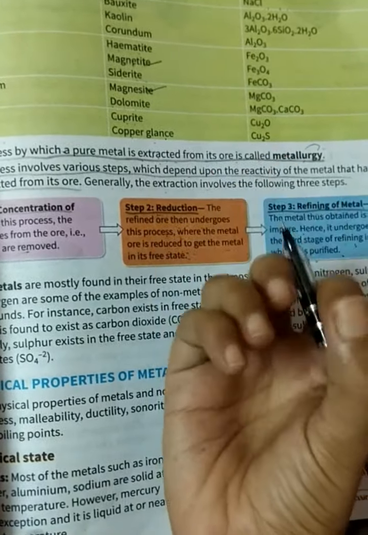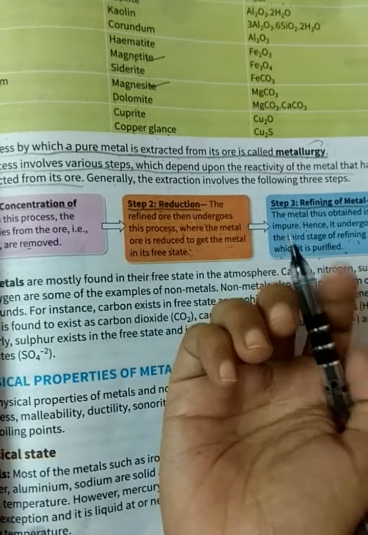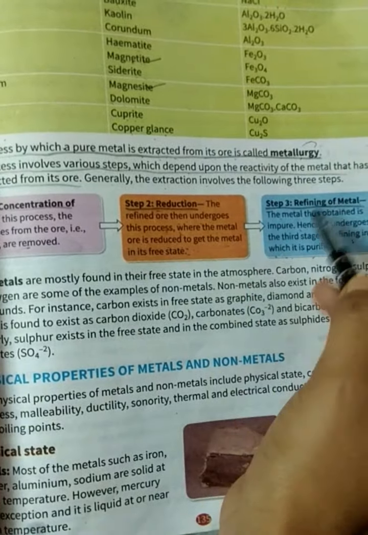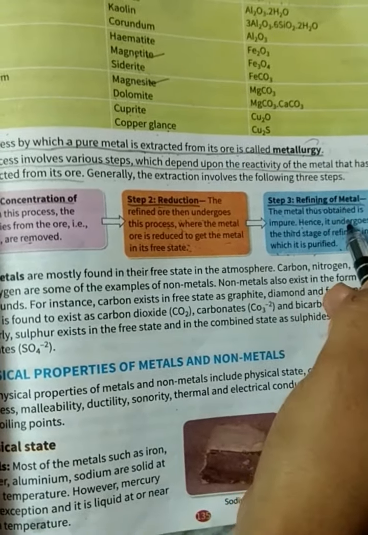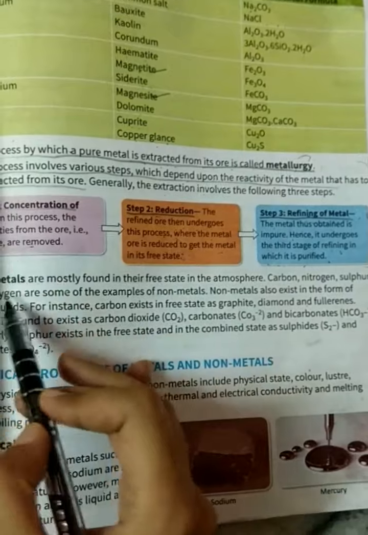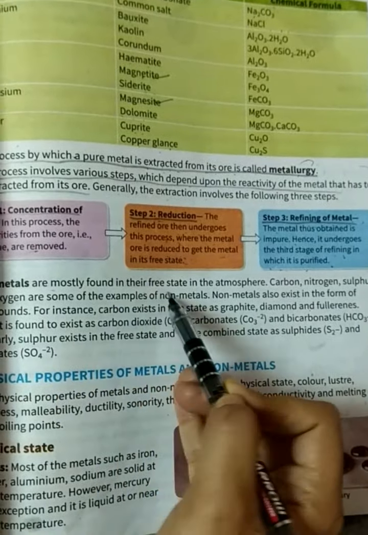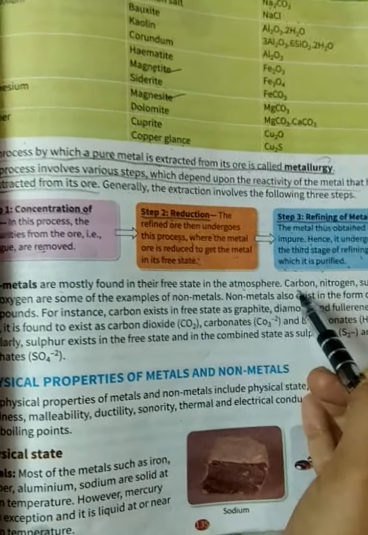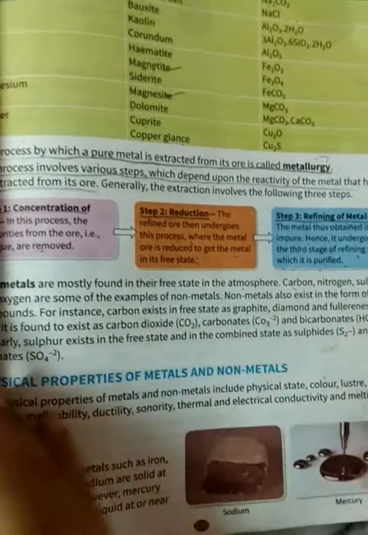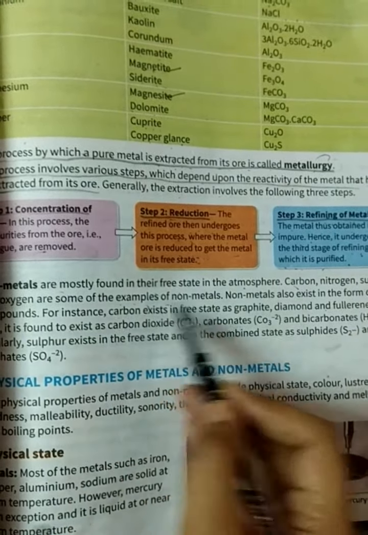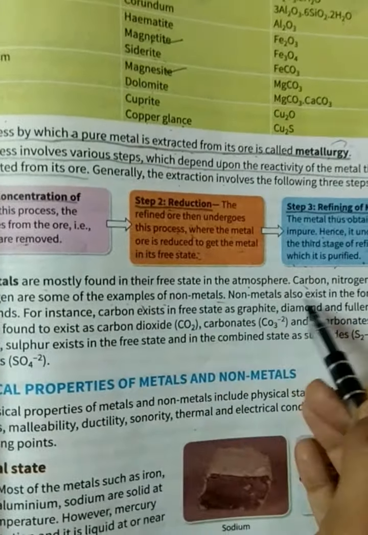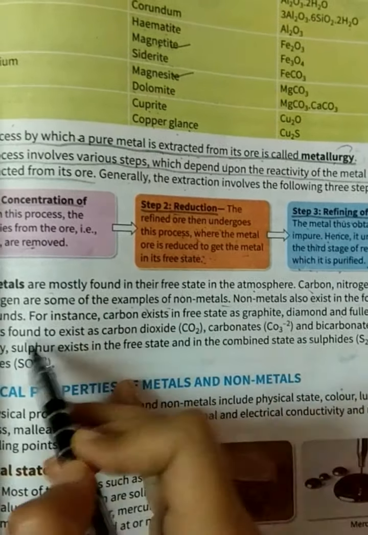Okay, reduced to take out all the metal from the ore. And third one is metal is refined enough to be used in daily life. Non-metals are mostly found in their free state in the atmosphere. Carbon, nitrogen, sulfur and oxygen are some examples of non-metals. Non-metals also exist in the form of compounds.